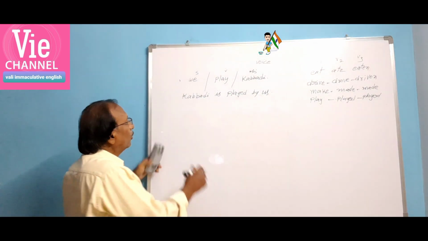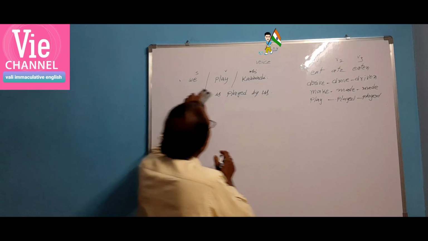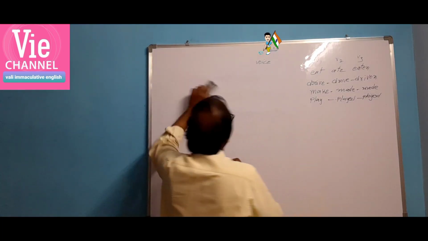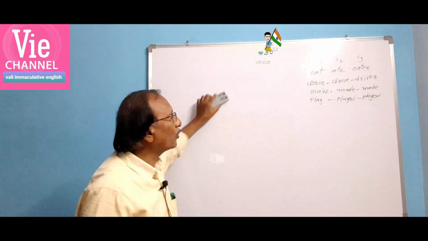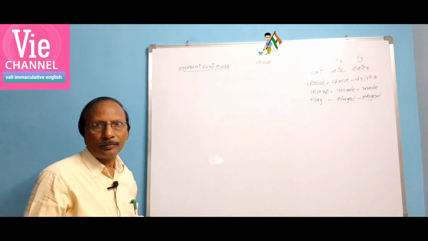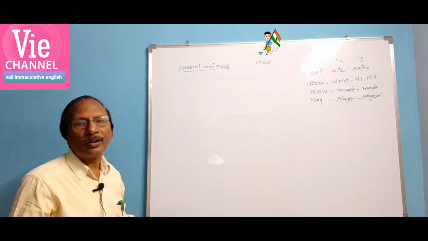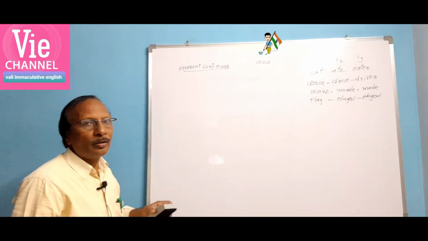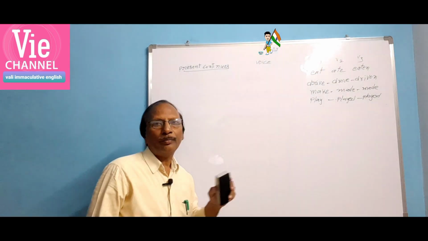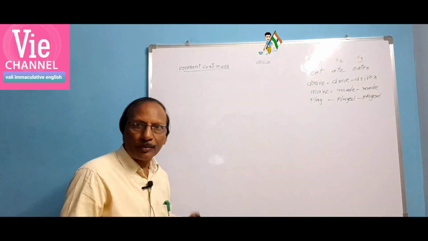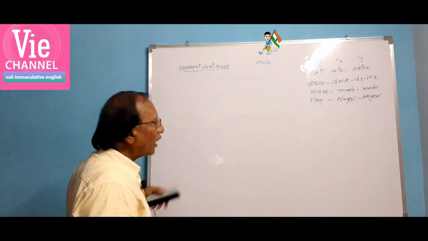Okay. Now let us take some sentences on voice in present continuous. When the action is going on, we say present continuous. When the tense is present continuous, what does it mean? The action is going on at the present time. For example, I am saying something, I am speaking, I am talking. So the action is going on.